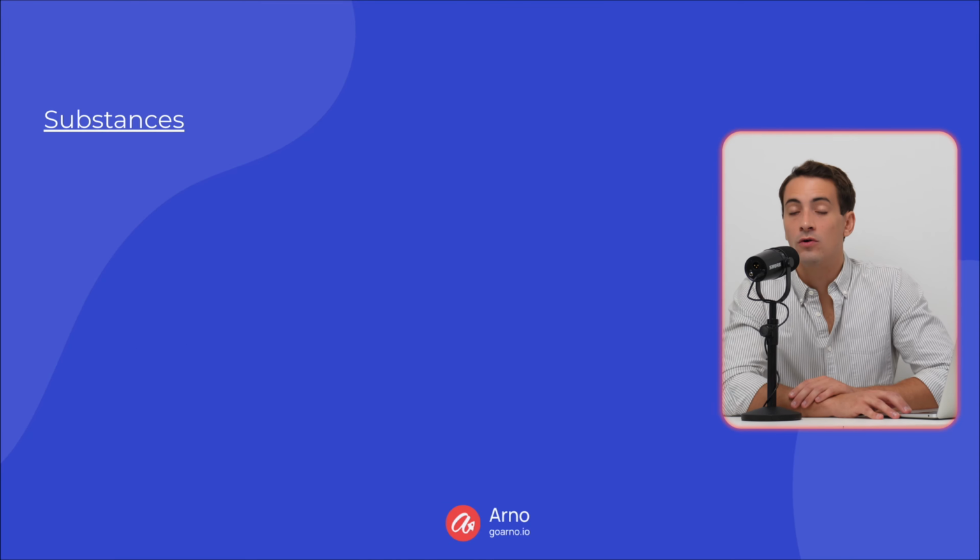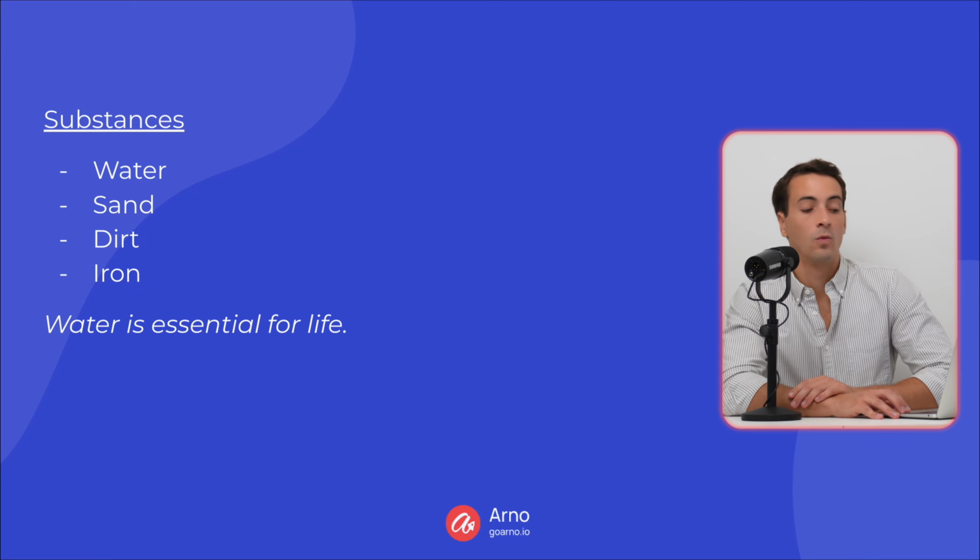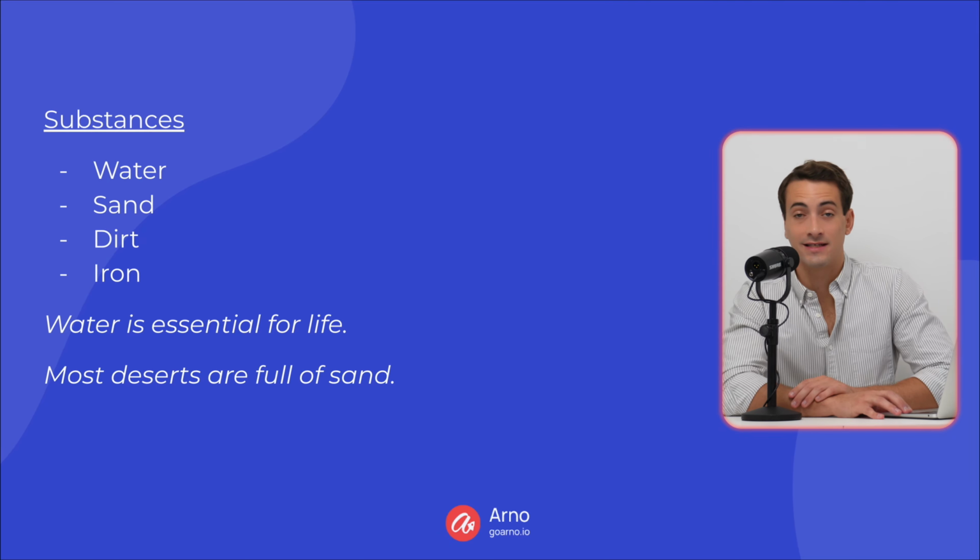We don't use an article for substances. For example, water, sand, dirt, iron. Water is essential for life. Most deserts are full of sand.